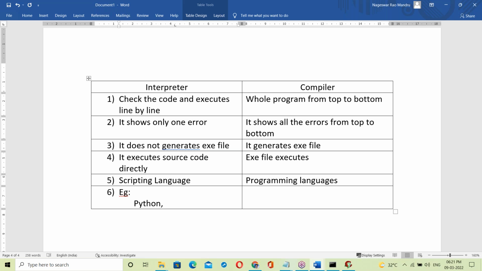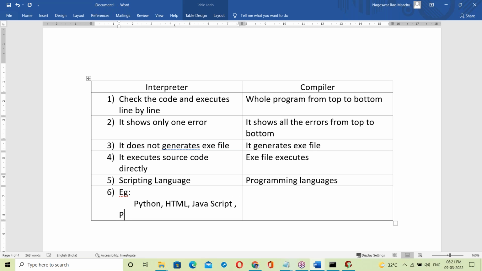Python is the best example of a scripting language. HTML, JavaScript, PHP and Perl are scripting languages. Compiler-based examples are C, C++, and .NET C#.